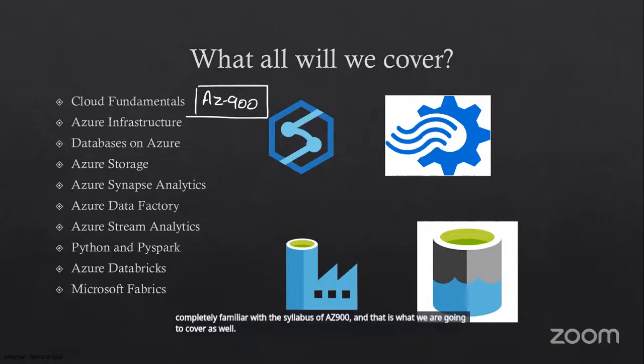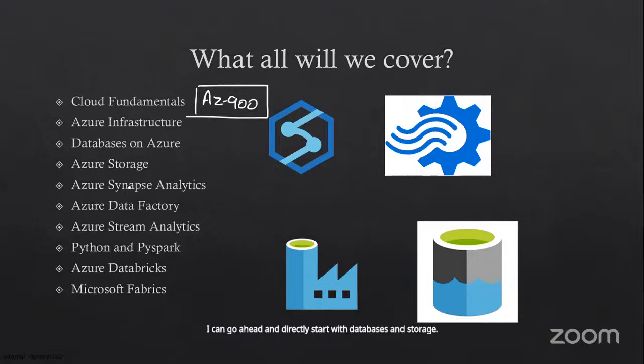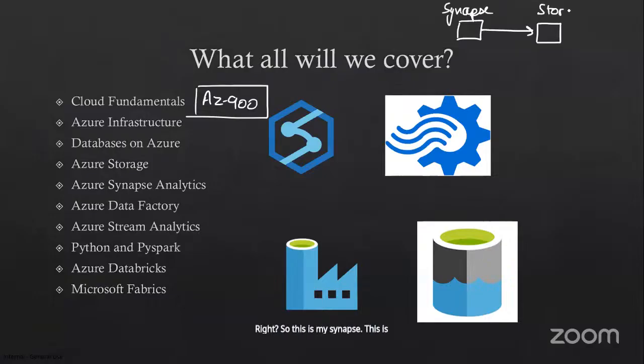Then in Azure infrastructure and cloud fundamentals, we'll also talk about identity and access management. I can go ahead and directly start with databases and storage, but when I have to give access to my Synapse Analytics workspace on top of my storage account, let's say from Synapse I want to connect to the storage account, this is my Synapse, this is my storage, and I want to connect it. But have I set up any security principal? Without a security principal, I'll not be able to do it.